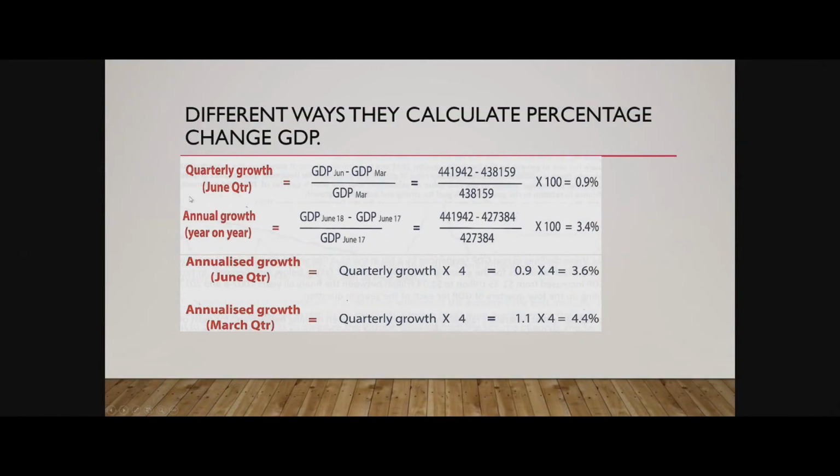So how does it work out? This is the mathematical equation behind it. Don't worry, you don't need to know it. You just need to know the general gist of what's a quarterly growth and what's an annual growth. If you say annual, it's just the current year minus the previous year. When you say annualized, they've literally just taken one quarter and multiplied it by 4. That's the main thing you need to understand. And quarterly growth is literally the current quarter minus the previous quarter, divided by the previous quarter, times 100, and voila, you get your percentages.